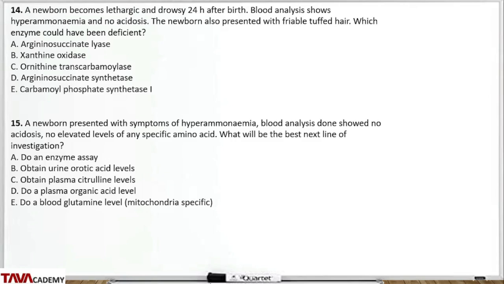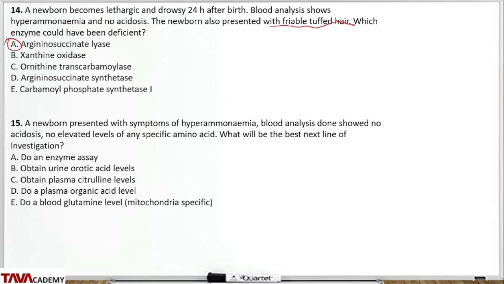Now, friable tuft hair in urea cycle is pathognomonic of adenylosuccinate lyase deficiency, which would lead to adenylosuccinic aciduria. So when the patient has adenylosuccinic aciduria due to deficiency of adenylosuccinate lyase, you see this classical presentation of friable tuft hair in the baby.